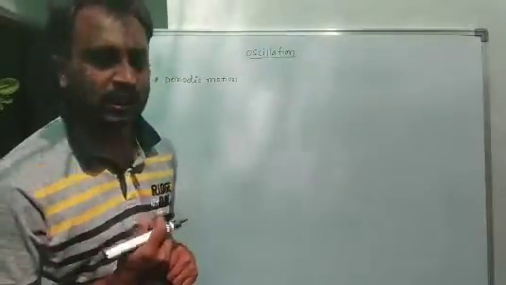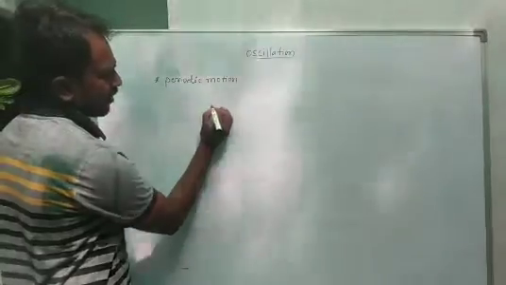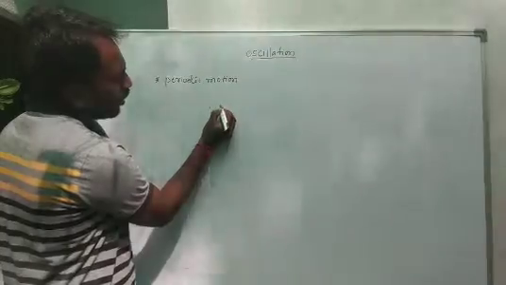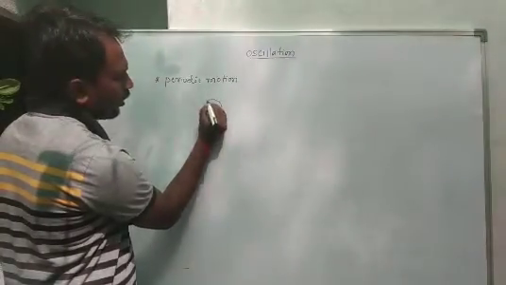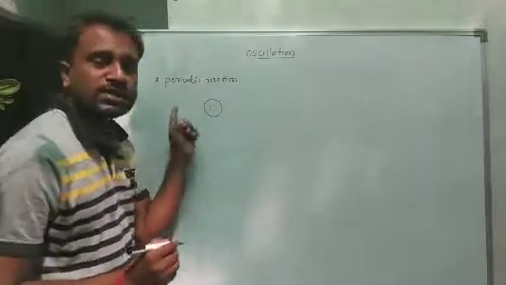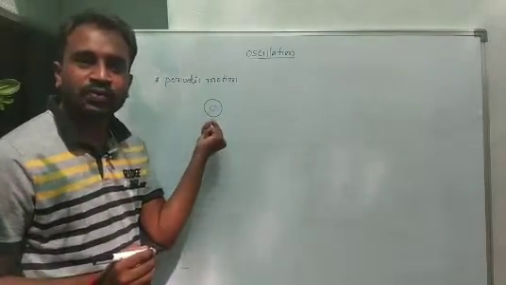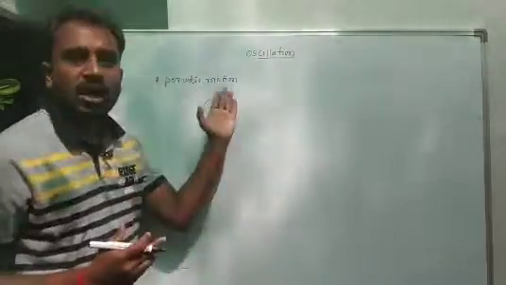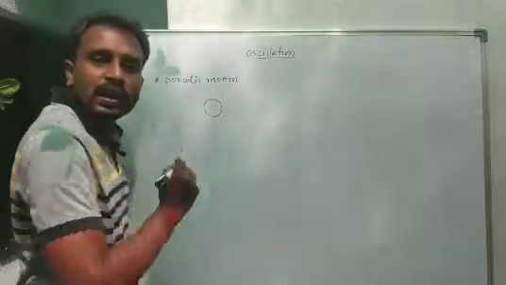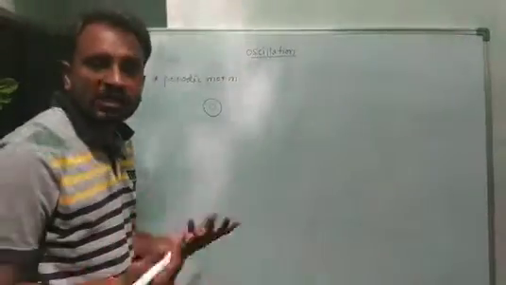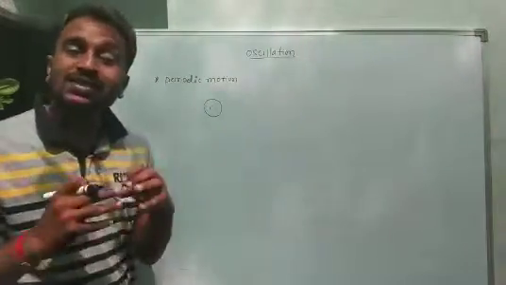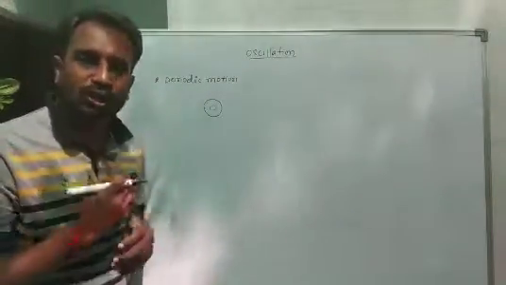For example, the Moon is continuously revolving around the Earth. We consider this a periodic motion, because this motion is continuously repeated at a regular interval of time. Another example is the Earth continuously revolving around the Sun. That is also periodic motion.